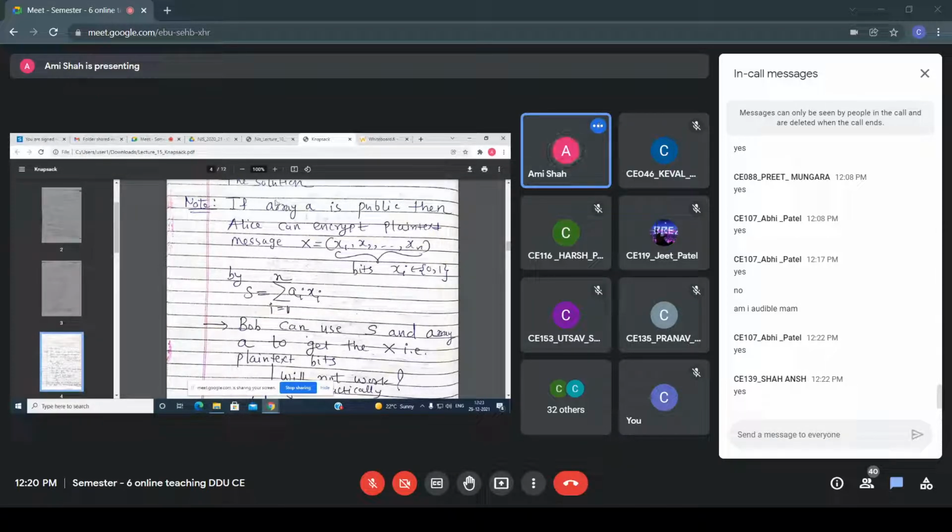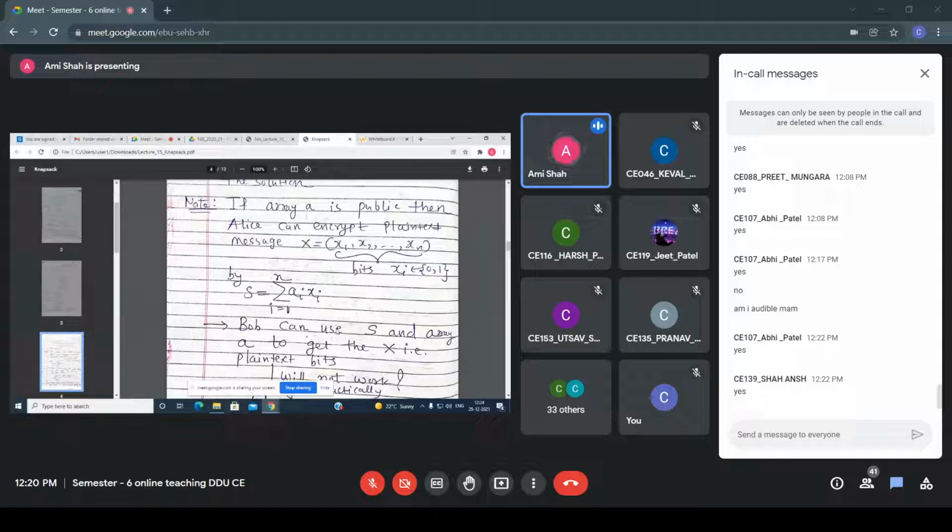Now what happened? When Bob makes A public, with the help of this public key, Alice encrypts the plain text. Suppose Alice encrypts the plain text x equals x1, x2, up to xn, where xi belongs to 0 or 1, right? This is a 0-1 knapsack problem. With the help of this public key, Alice encrypts the message, and the sum is given by s equals the sum from i equals 1 to n of ai xi. Now what will Bob do?